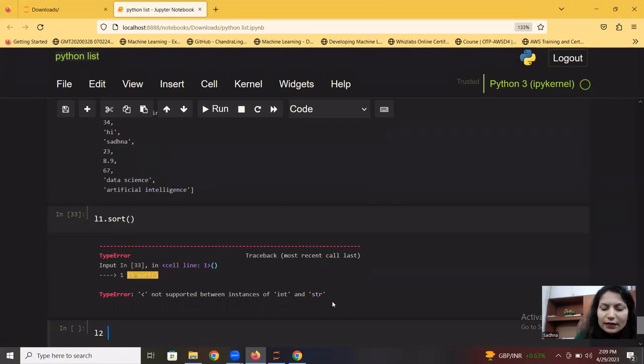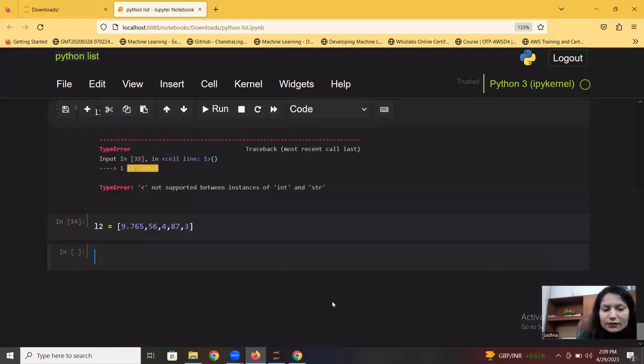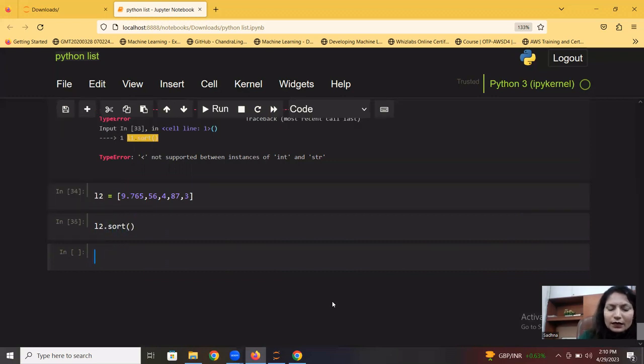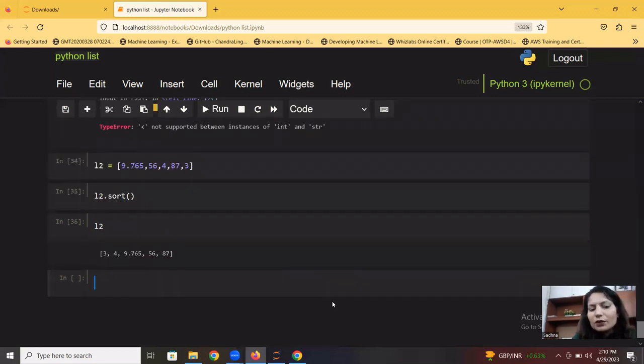I'll show you the other case. For example, I have created a list with certain numeric values, or let's say floats as well, and I have given them in an unordered way. Let's say I pass 3 again. Once I run it and apply sort here, and I again call L2, it is sorted. You see, it has sorted in increasing order.